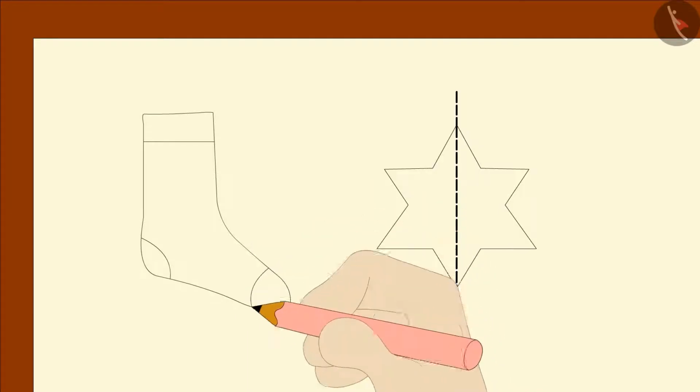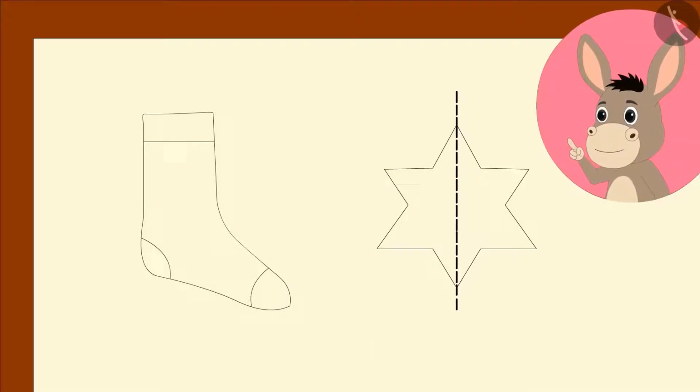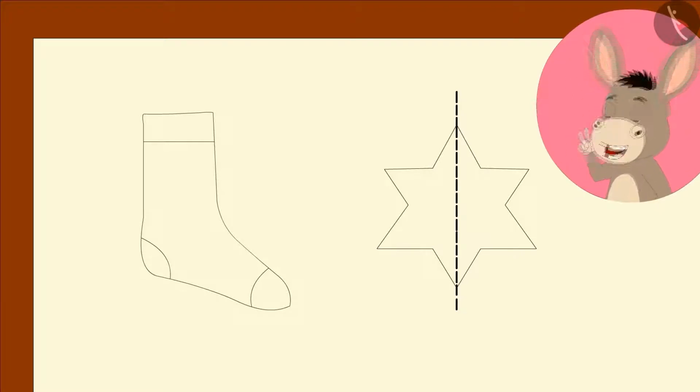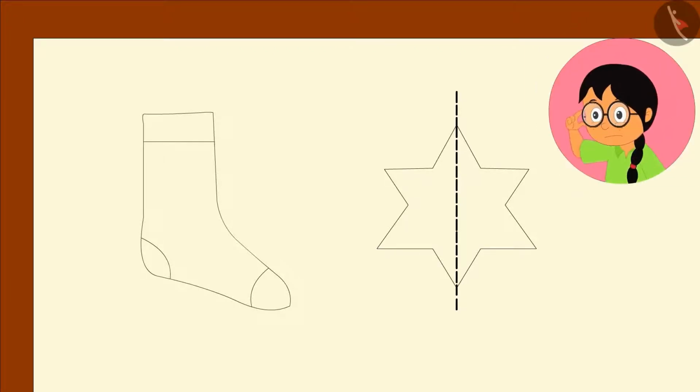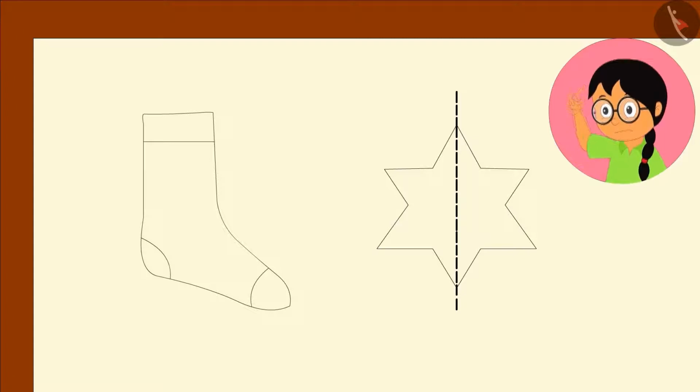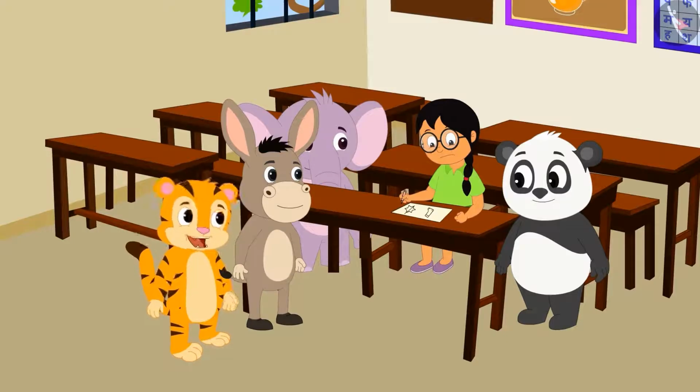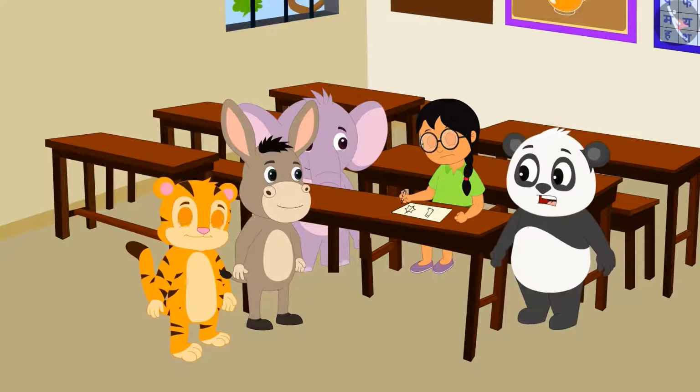Bhola draws a sock on the paper and tells Meenu, "Can you divide this image into two similar parts by using a dotted line?" Meenu thinks a lot and says, "No, I can't." Sher Khan starts laughing, looking at her, and other children feel surprised that her magic has failed.